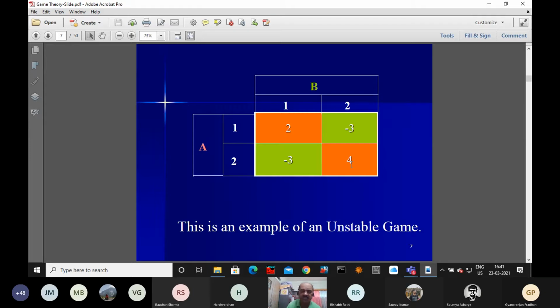Either you add 3 or 4 or 5 or 6 or whatever you feel, then you apply, and after finding the result, you subtract that constant. Then you can find the original value of the game, but the probability will not change. So this is the unstable game we have discussed.